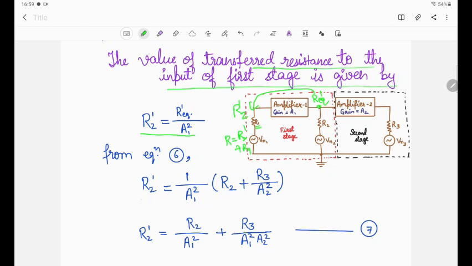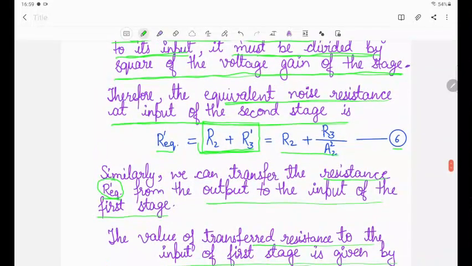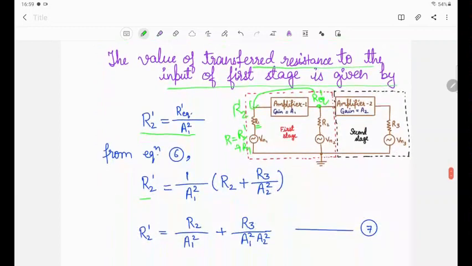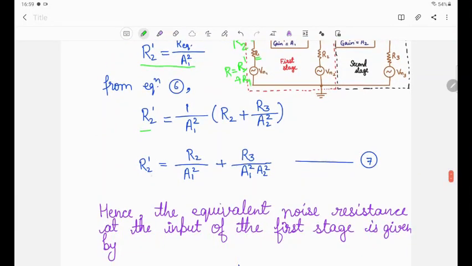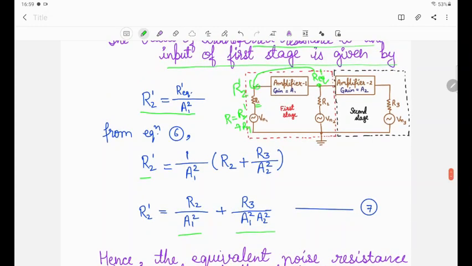So we can find R2' is equal to R equivalent' times 1 by A1 square. R equivalent' we calculated in equation 6. We can put here R2 plus R3 divided by A2 square. So we will find R2' is equal to R2 divided by A1 square plus R3 divided by A1 square A2 square. This is the R2' at this point. Okay, but this is not the equivalent resistance.